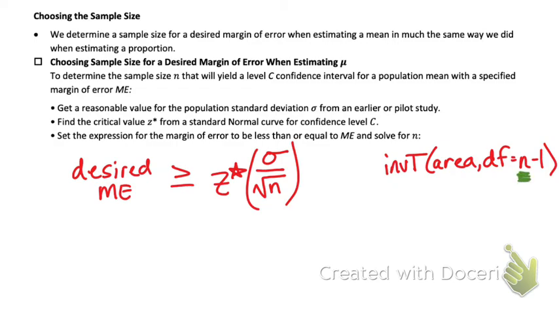But this is me trying to figure out how big of a sample size to take. So is there any way to get degrees of freedom if I have not taken the sample size yet? No. So I can't use inverse t whenever I am trying to figure out how big the sample should be.